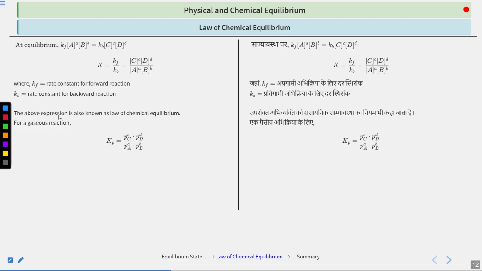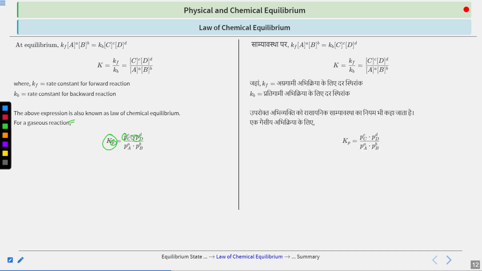Now if I am writing for the gaseous reaction, then it would be more significant if we use the pressure terms rather than the concentration term. So what are we writing? Kp, which is the equilibrium constant in terms of pressure. So Kp is equal to pressure of C raised to the power c, pressure of D raised to the power d, divided by the reactants, pressure of A raised to the power small a and pressure of B raised to the power small b. This is your law of chemical equilibrium for the gaseous phase.